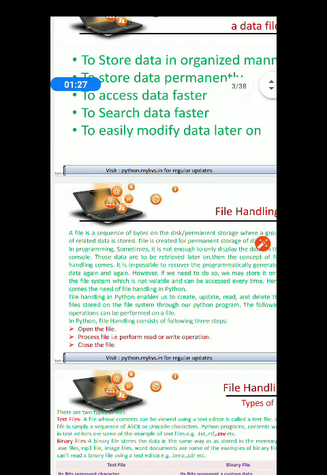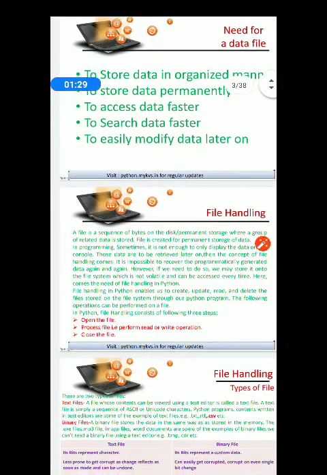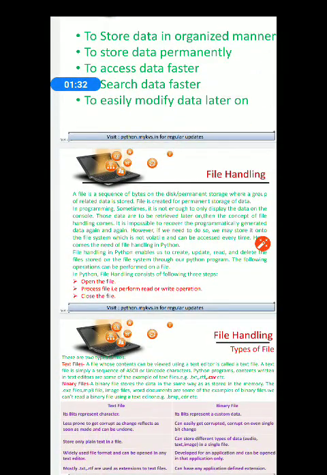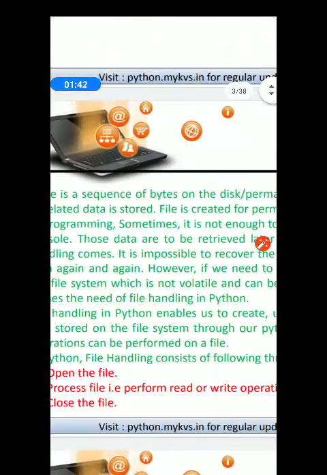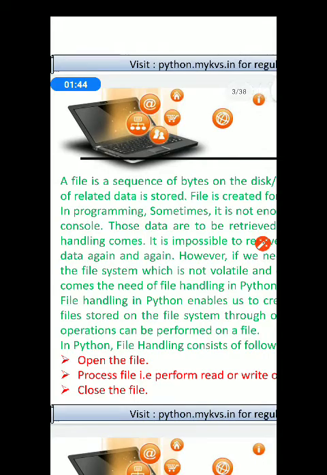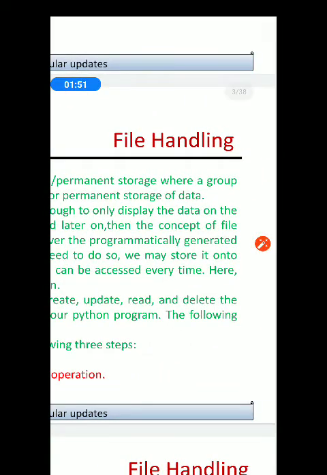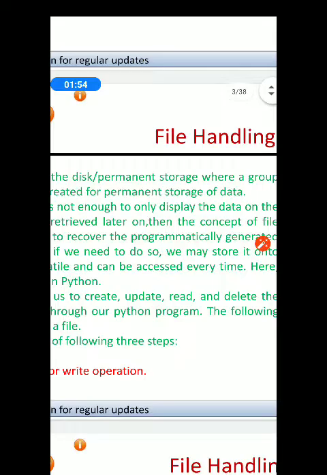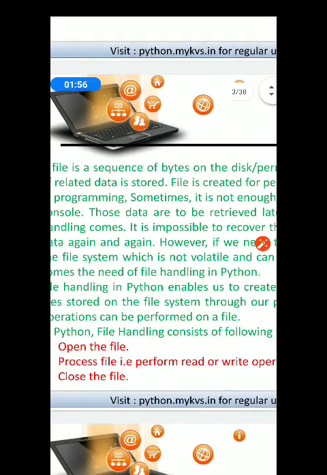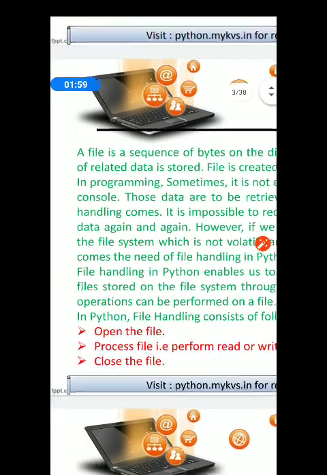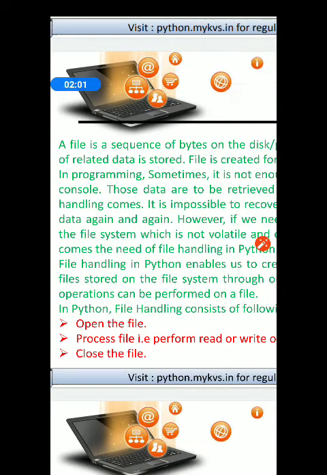Now come to the part file handling. Let us take down the formal definition of file. Please note down, a file is a sequence of bytes on the disk where a group of interrelated data is stored.